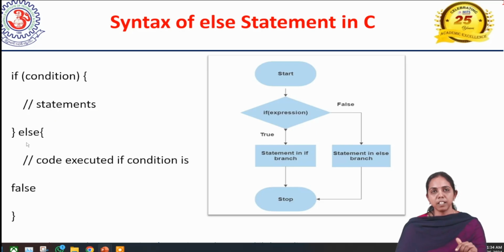And else is when the condition is false. If the condition is false, it goes into the else part, and the statement written in the else part is executed. This is the syntax of the else part.